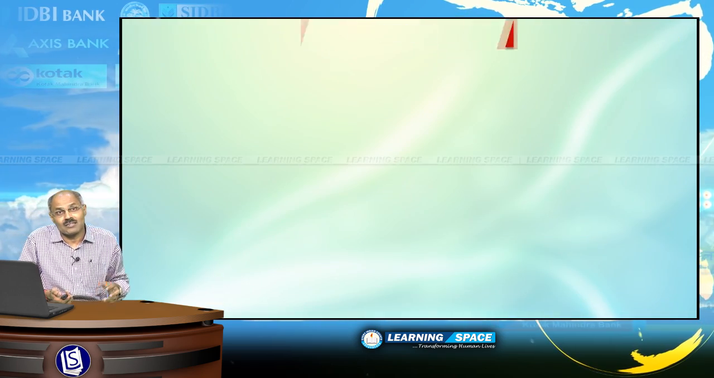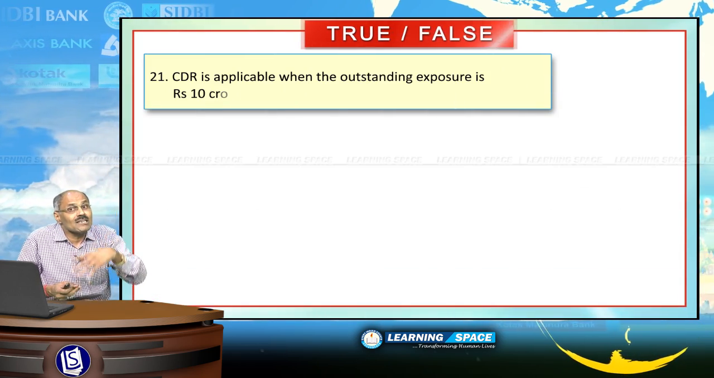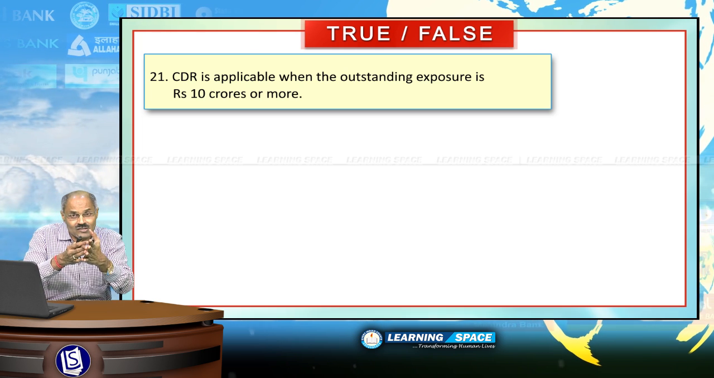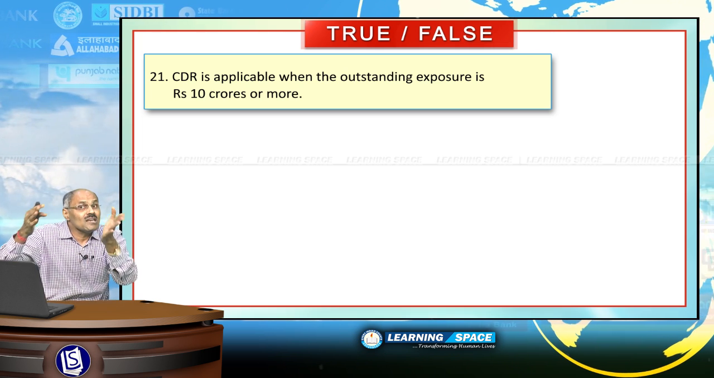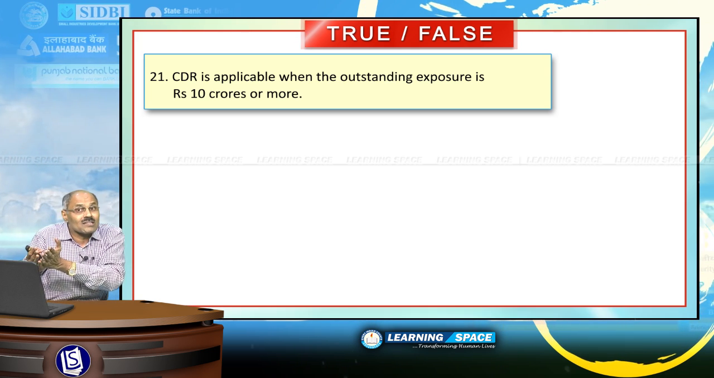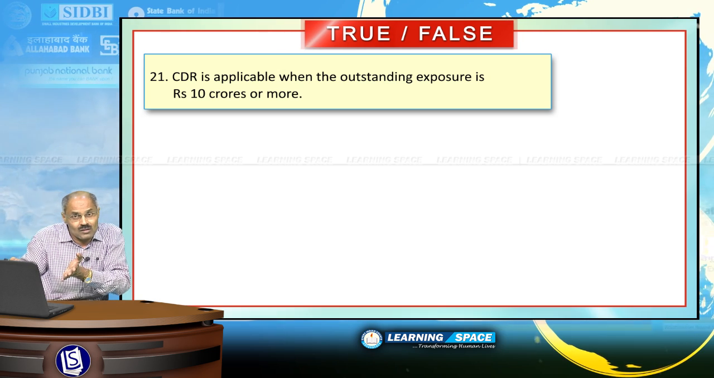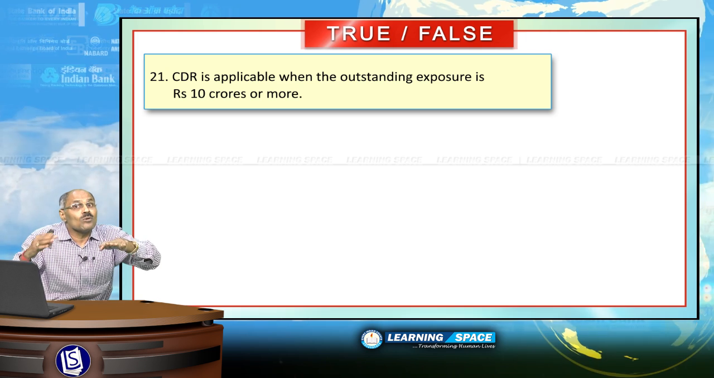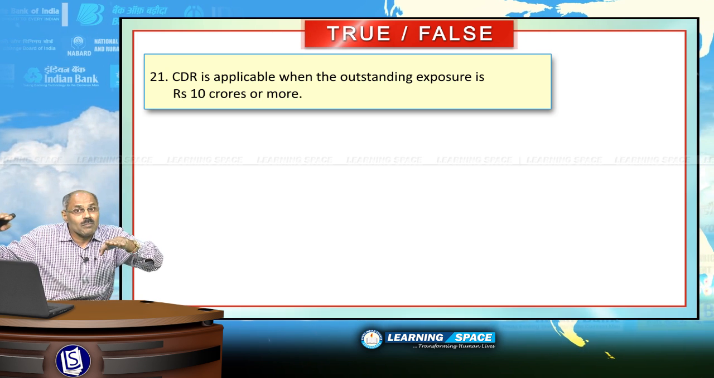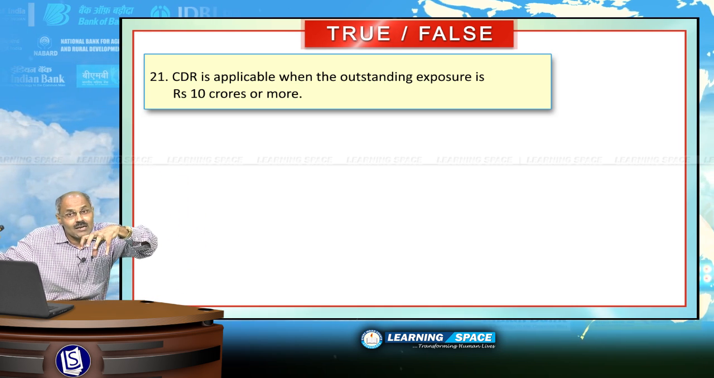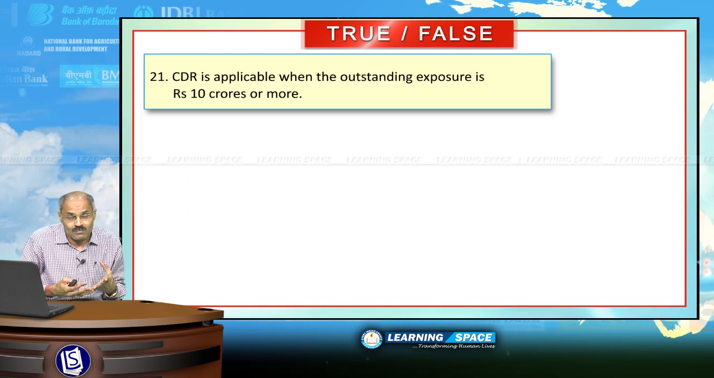Please don't forget, CDR is applicable. What is CDR? Corporate debt restructuring. Corporate debt restructuring, that means because of genuine reasons, debt will be restructured with easier terms. Moratorium may be given, interest rate may be reduced, loan repayment period may be increased, and further loan may be given depending on the genuine cause, and